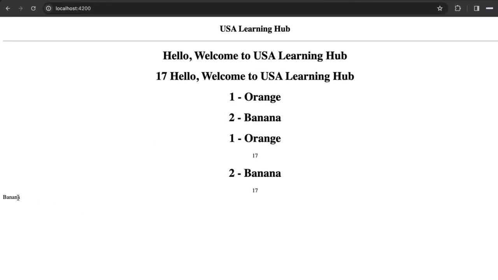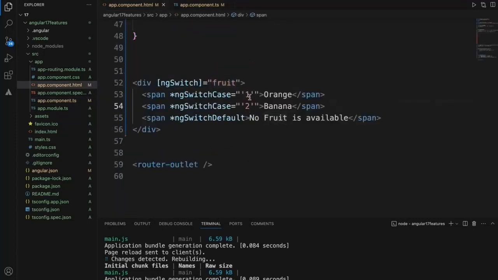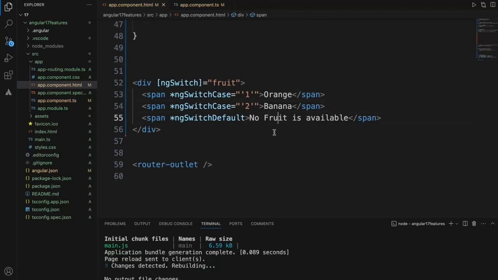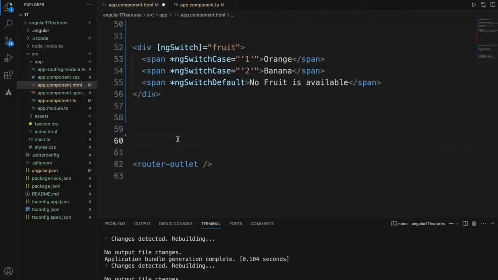Now if you see, banana is displayed, and suppose if I pass 3, since there is no 1 or 2, 3 is not going to match with these two, so this message is going to be printed. So no fruit is available. This is the Angular 16 way of writing ngSwitch statement.